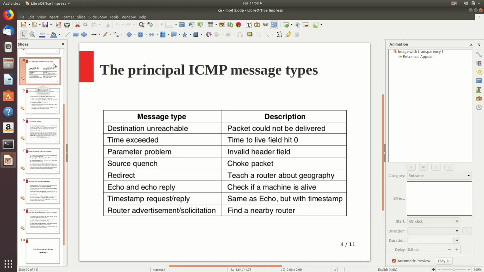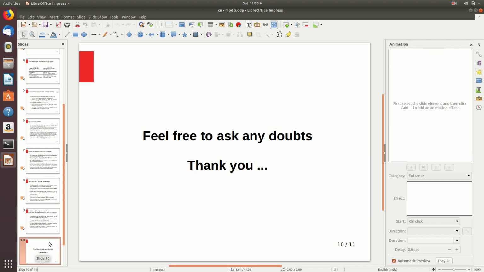Just one more time: destination unreachable, time exceeded, parameter problem. So just recollect how these things are working. Source quench packet, redirect, echo and echo reply, timestamp request and reply, router advertisement and solicitation. Simple ones. So just give a small explanation of them if it is asked in your exam.